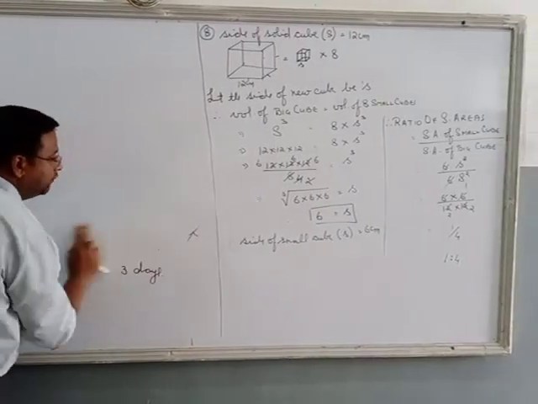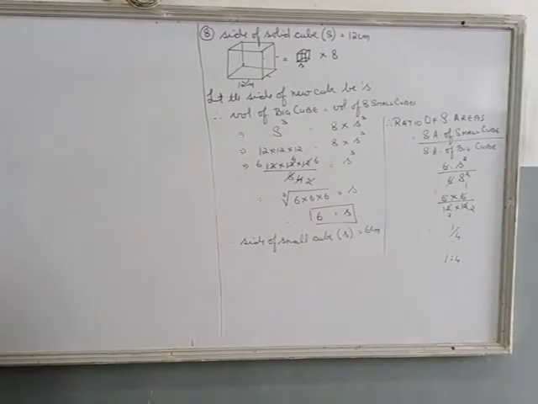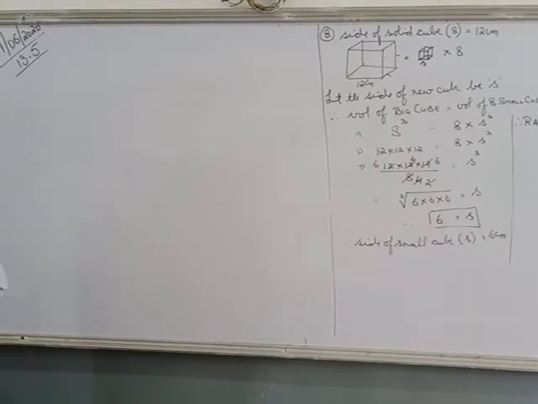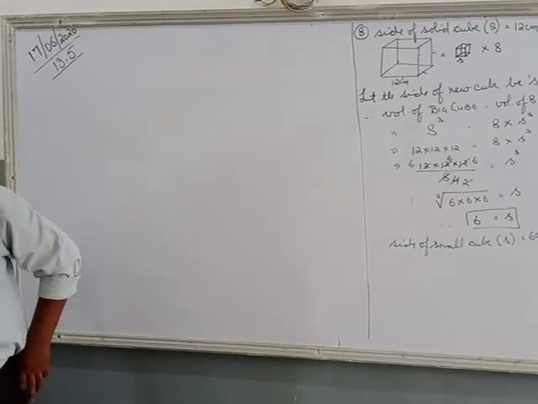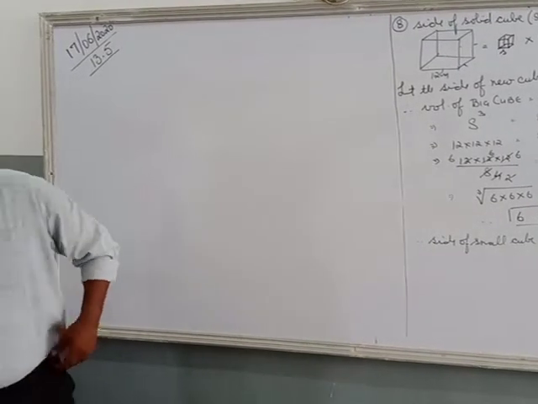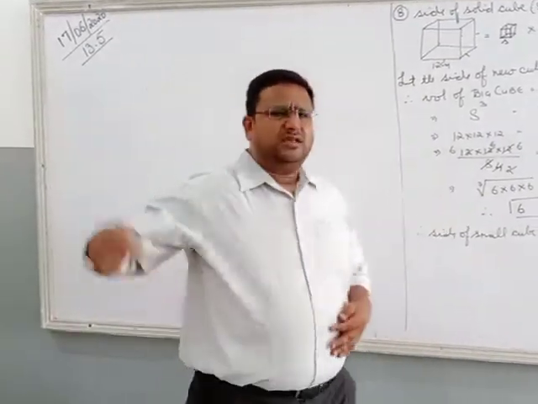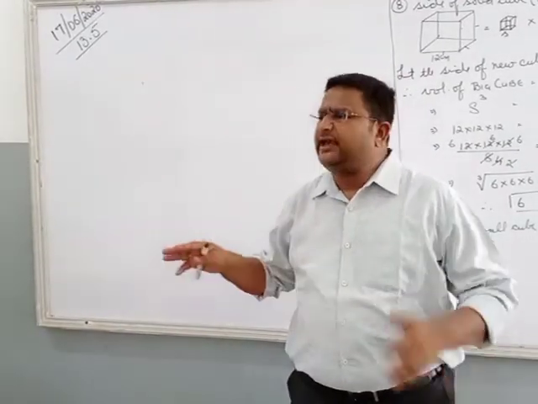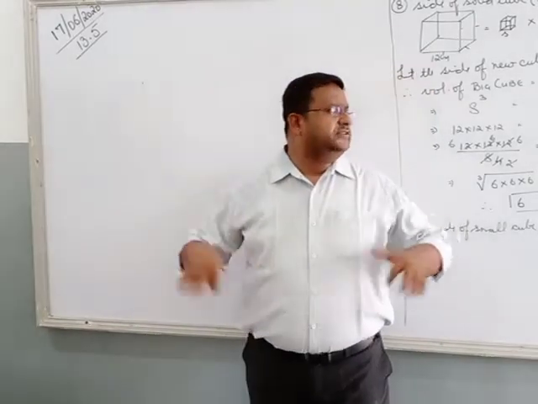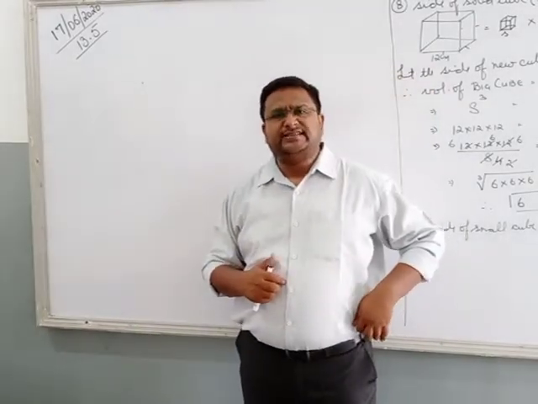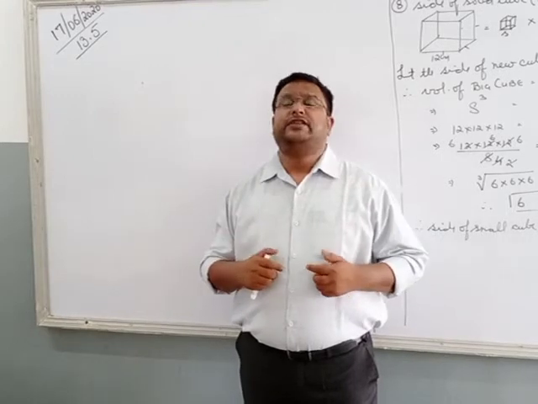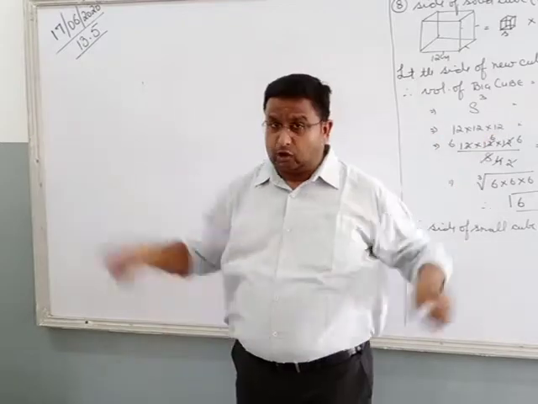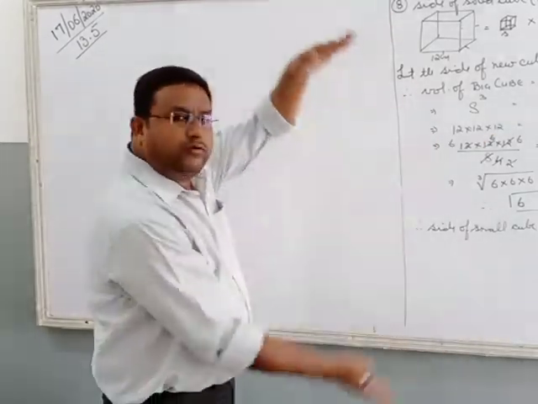The river, the water in the river flows in what shape? A river 3 meter deep and 40 meter wide is flowing at a rate of 2 km per hour. River. You come to school crossing this bridge. Yes, we see it is a dry river, but in rainy season we see water coming up. So what is that? The depth of the river and the width of the river. Width of the river 40 meter, that is the length of the bridge that you cross, and the depth of the river, the amount of water it is flowing.